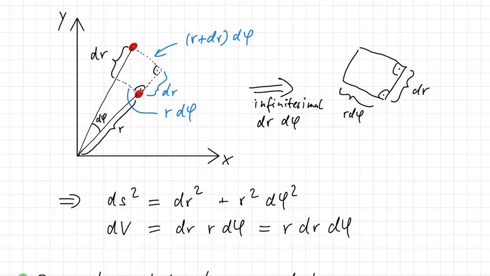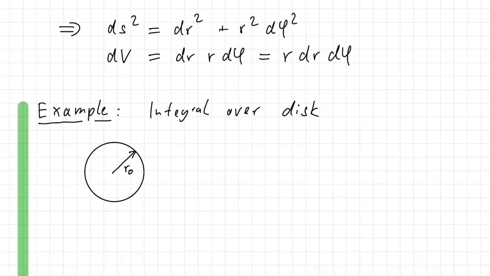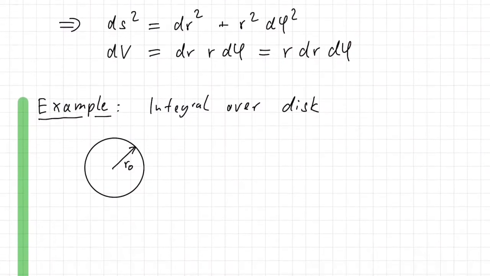And let's just show a very simple example. We want to calculate the integral over a disk in space. So basically here, the whole area in this two-dimensional circle. Here we have a circular object, so it's clear that this will be much easier in polar coordinates than if you would want to do that with Cartesian coordinates.